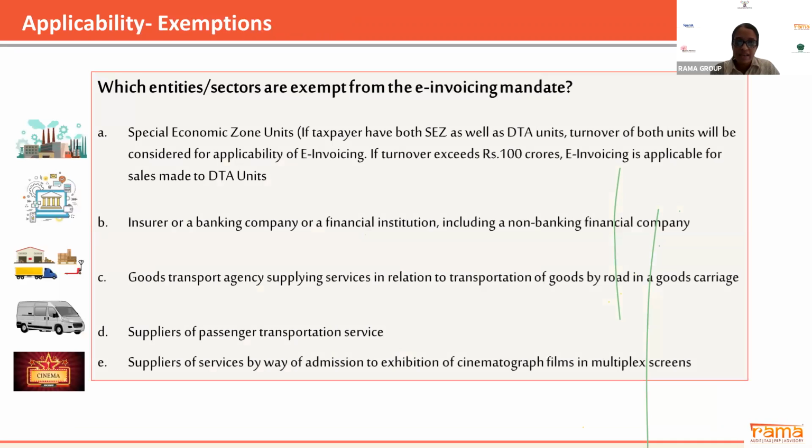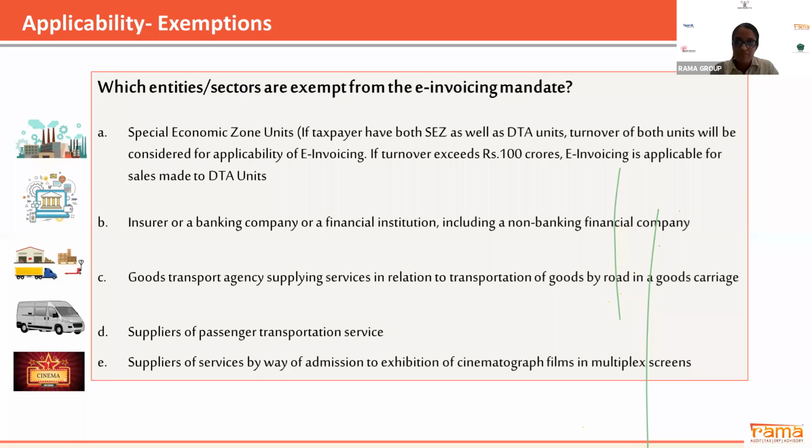Now comes which all entities and which all sectors are exempt from e-invoicing. First of all, the special economic zone units, if they are supplying, they are exempt from e-invoicing. Second, an insurer or banking company or a financial institution, they are exempt from e-invoicing.